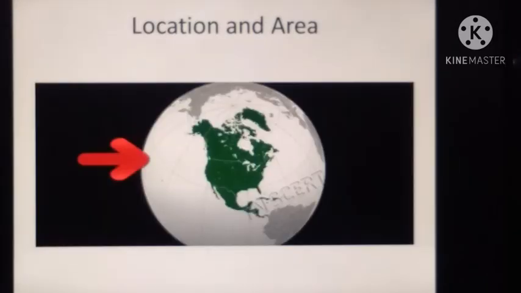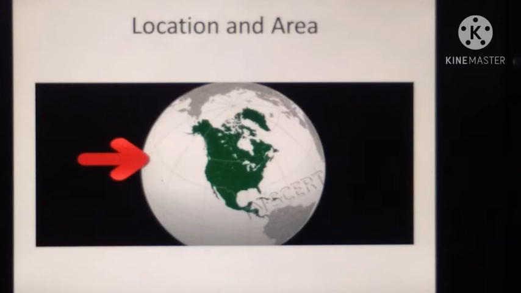First, we discuss location and area. The continent of North America lies between 7 degrees north and 84 degrees north latitude, which lies entirely in the northern hemisphere. The Tropic of Cancer passes through Mexico and the Arctic Circle runs through northern Canada. Longitudinally, it extends between 53 degrees west and 180 degrees west and lies entirely in the western hemisphere. This great longitudinal extent results in 7 time zones.